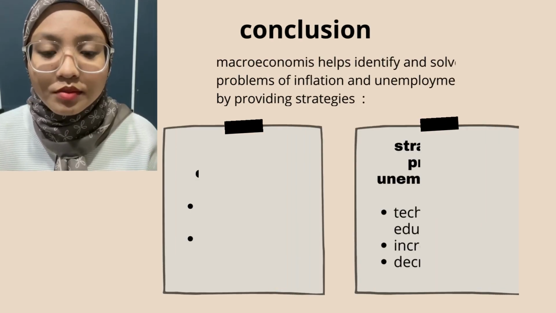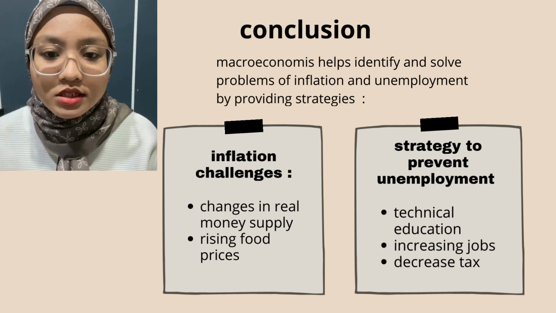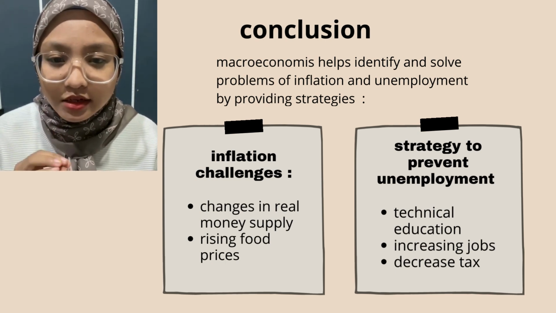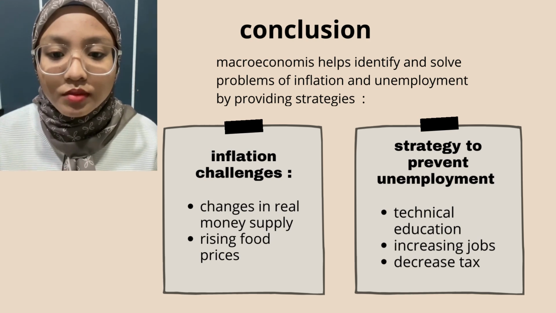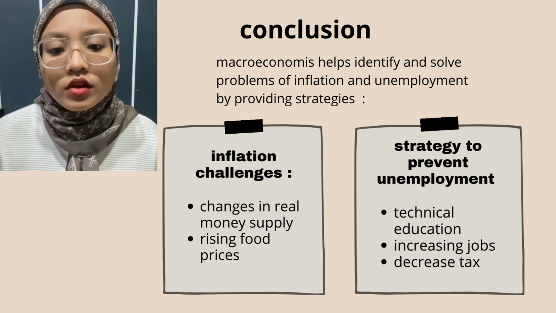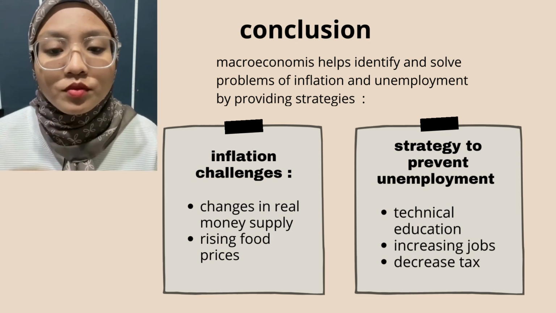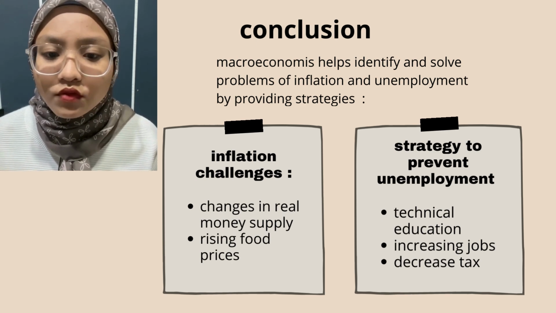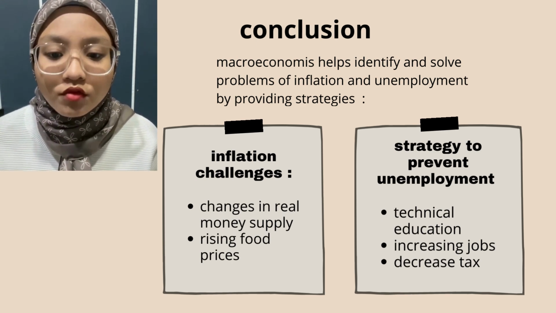In conclusion, macroeconomics actually can help a lot to solve the problems that we identified just now, like inflation and also unemployment. Because as we can see here, Turkey is now facing significant inflationary challenges driven by factors such as exchange rate fluctuations, changes in real money supply, and rising food prices. Turkey is also faced with unstable unemployment due to several factors. So from this, we could identify and resolve the problems faced by Turkey.